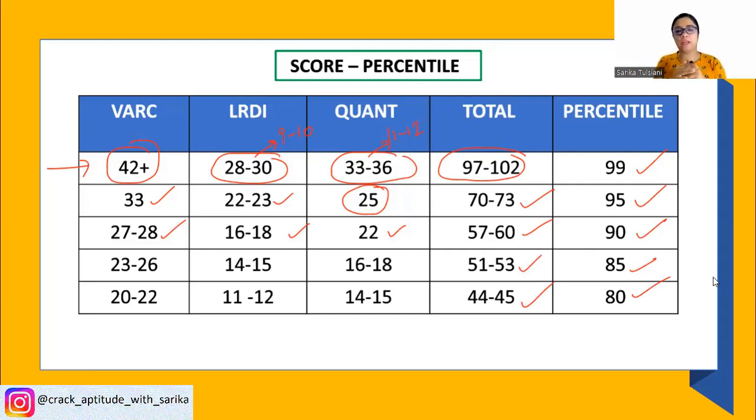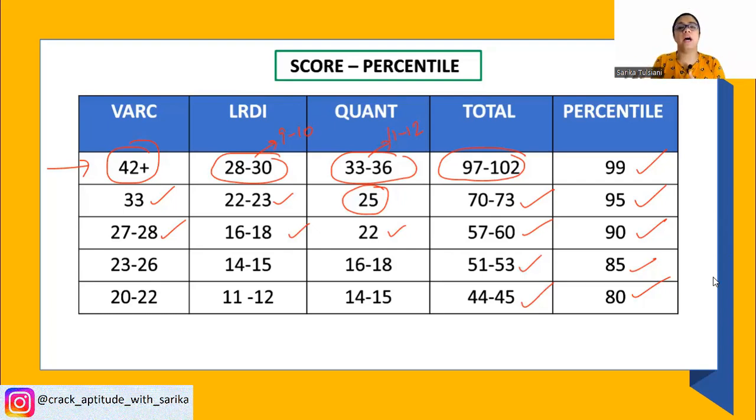So even if the paper was not very good, if you could score anywhere around 51 to 53 marks out of 198, because it was a 198 mark paper, that would fetch you around 85 percentile, and 85 will open a lot of options for you.